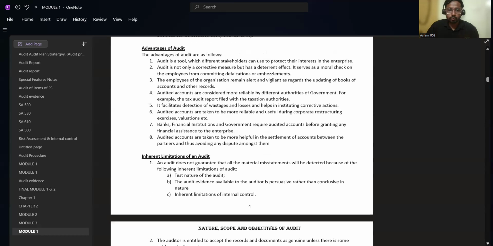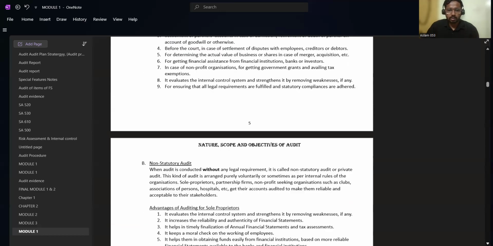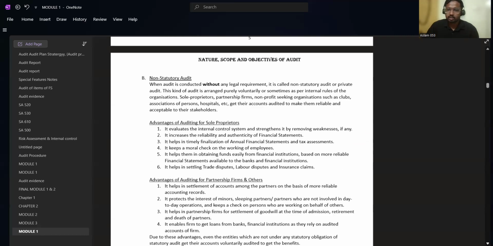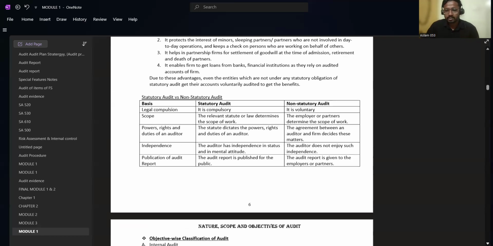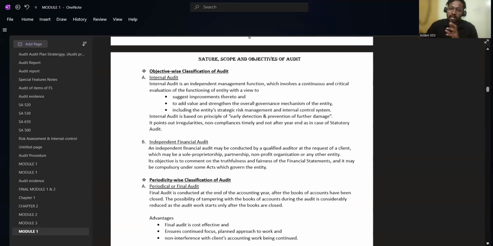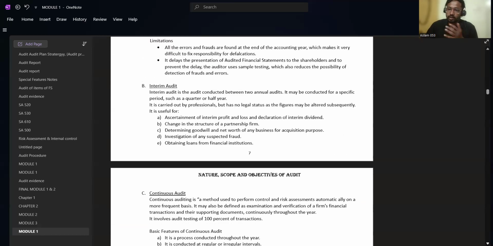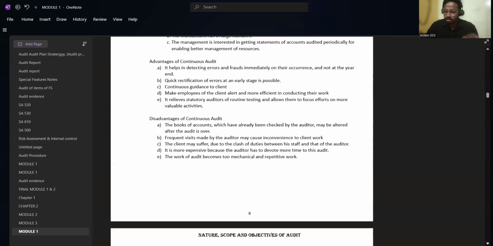This is module one: advantages of audit, inherent limitations of audit, advantages of statutory audit, non-statutory audit. These are all concepts discussed in the CMA study material itself. But what I have done is convert the paragraph-wise described items into point wise in my book.